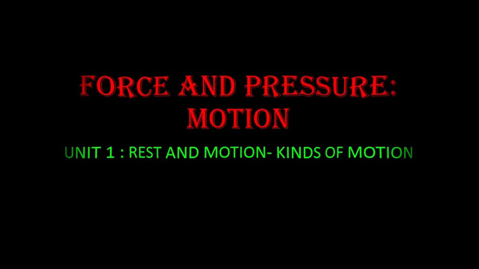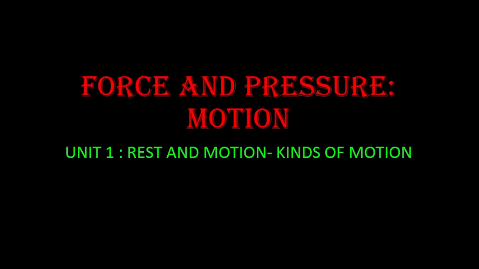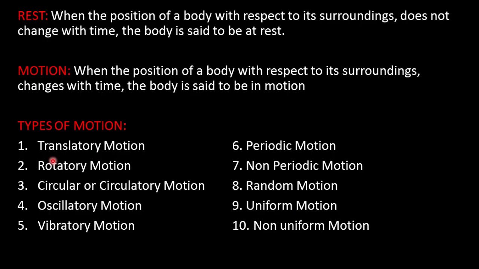Let us discuss different types of motion. Different objects undergo different types of motion.